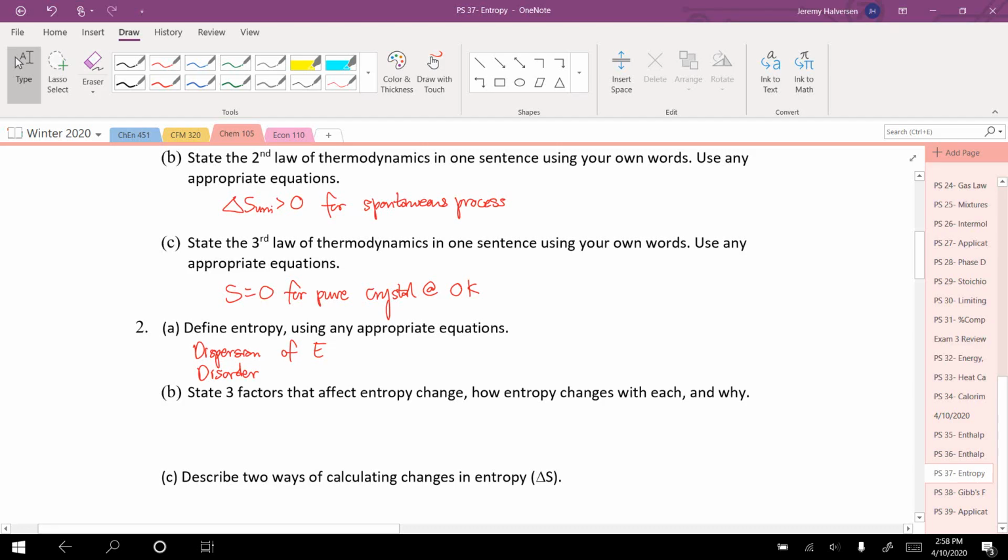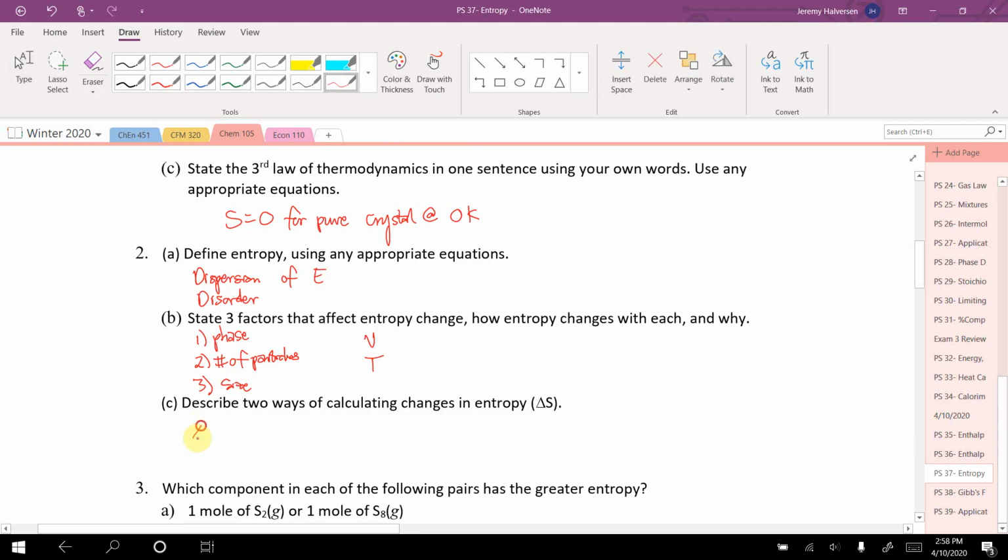State 3 factors that might affect entropy. Wow, we talked about all this. So phase was one of them that we talked about. Then we talked about number of particles. We also talked about size. And then we talked about volume, we talked about temperature, and there's other stuff too. Two ways of calculating entropy change. So we said for a reversible process, you could use Q over T. For anything, you could use products minus reactants.